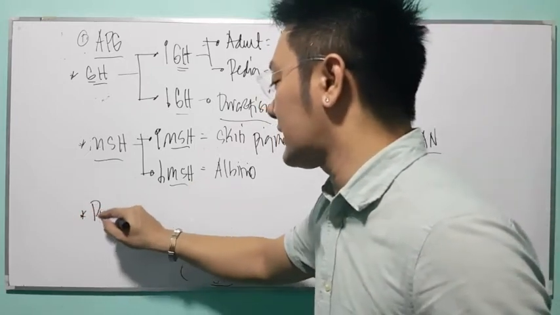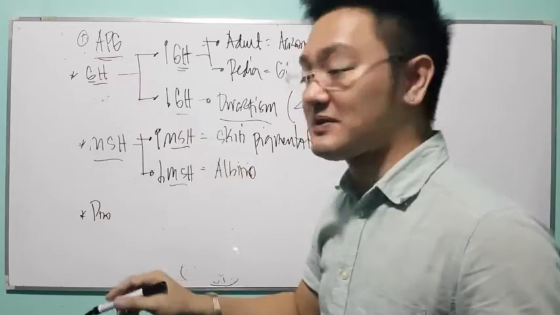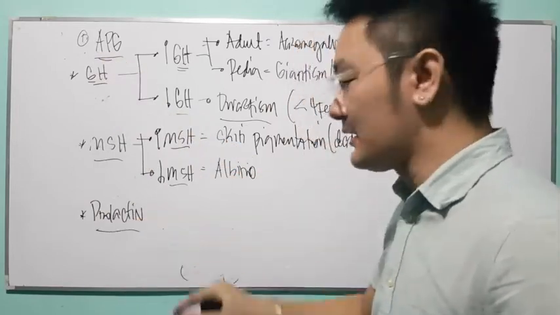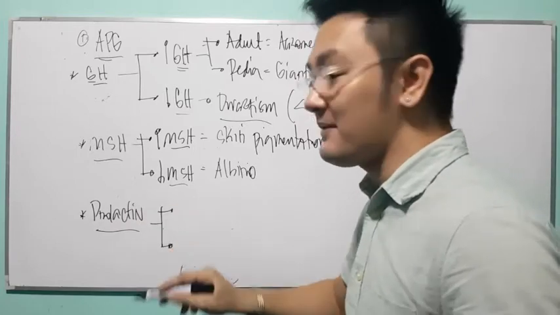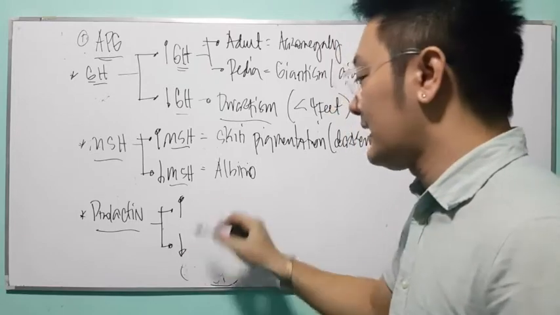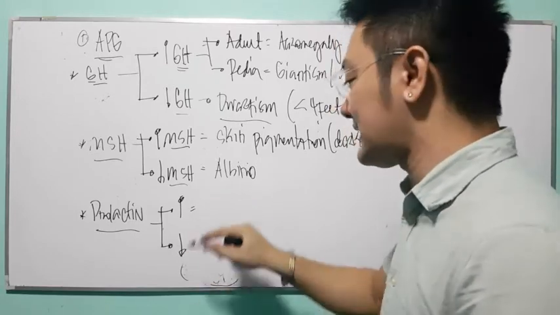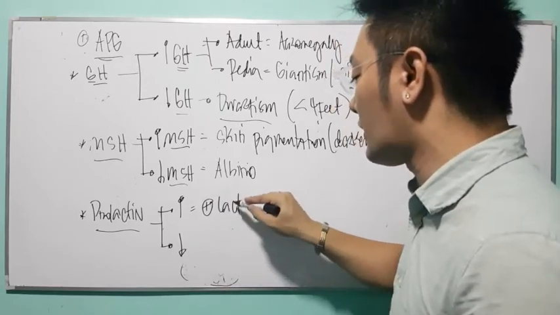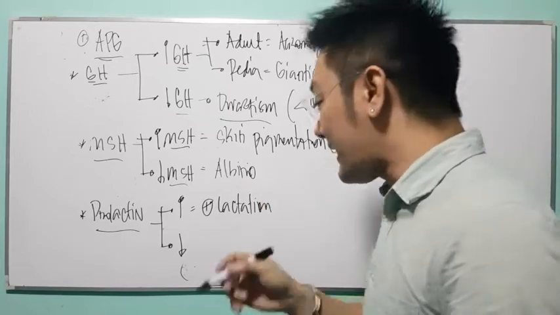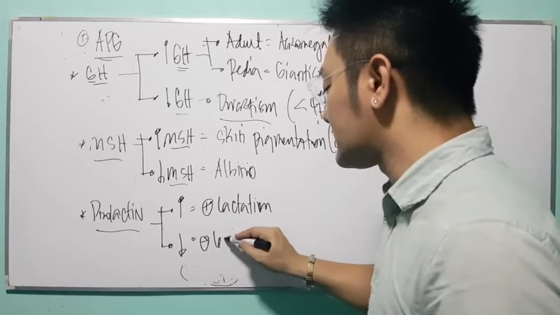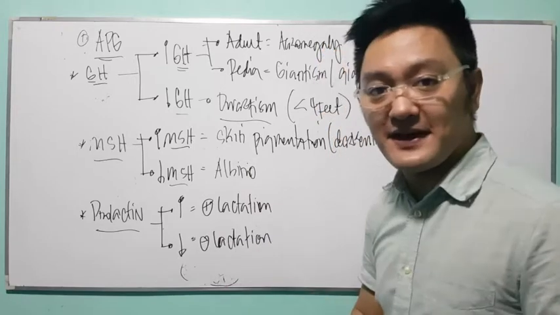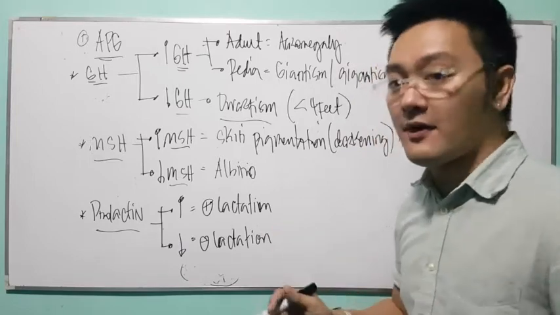Another hormone produced by your anterior pituitary gland is your prolactin. Am I right? So, what will happen now if there will be imbalances? Well, hypersecretion and hyposecretion. Excessive production of your prolactin will result to positive for lactation or milk production. But for patient with hyposecretion, of course, negative for lactation. Can you follow?